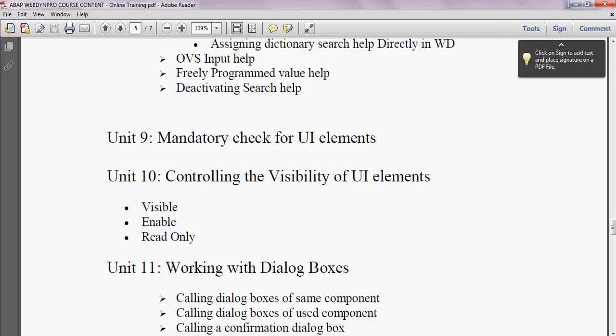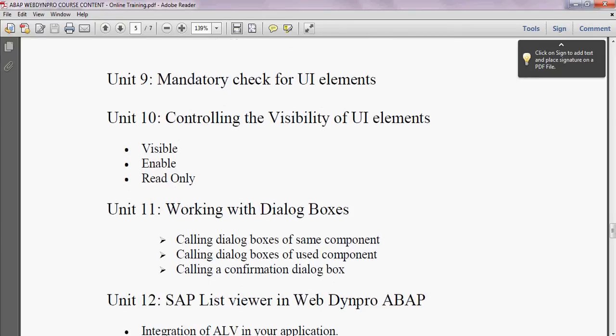And unit 10, we have controlling the visibility of UI elements. Like in ABAP, we have a screen structure. We write the code in at selection screen to control the visibility before displaying the actual output. The same way we can have the visible property, enable property, and read-only property to control the visibility, to make it readable, or to disable or enable. We have a set of properties which we use to control these UI elements. And this is covered in unit 10.